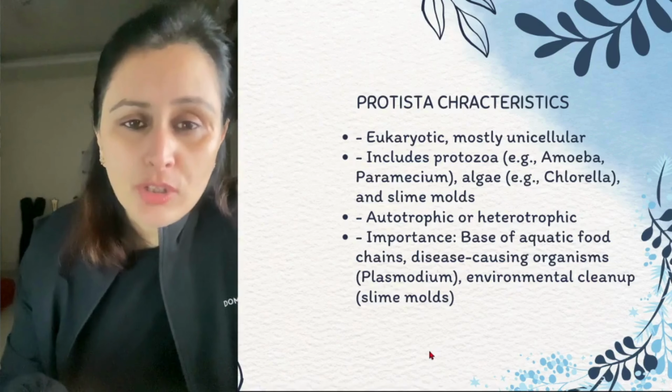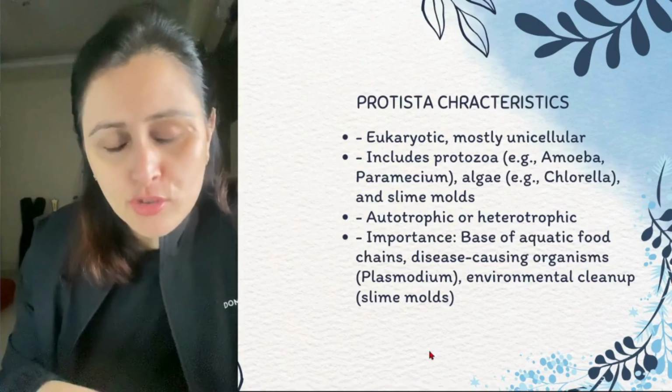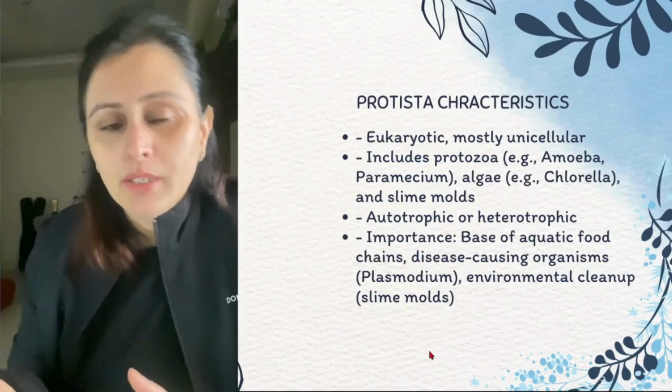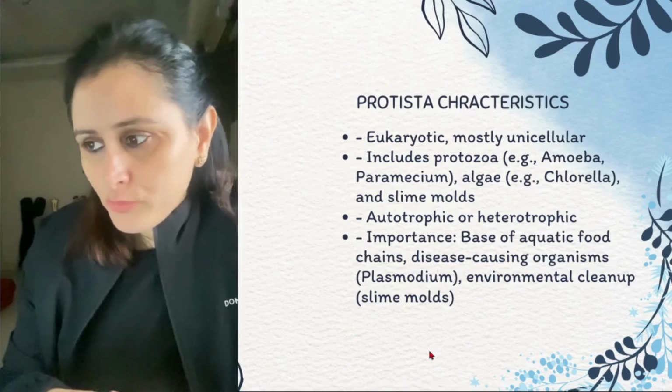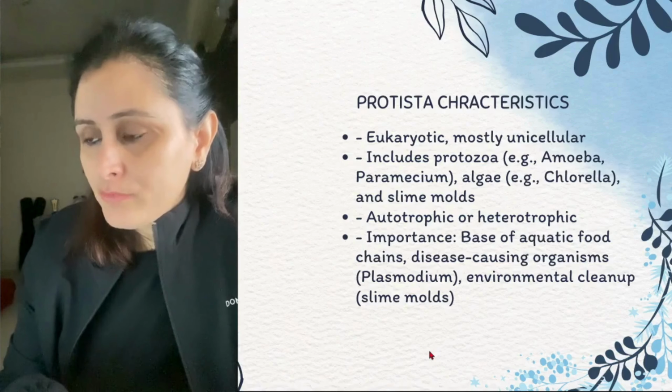So mode of nutrition, again, it starts from the autotrophic mode of nutrition, depending on the favorable environment. If it is not, then they have the heterotrophic mode of nutrition. Their importance: basis of aquatic food chain, disease causing organism.